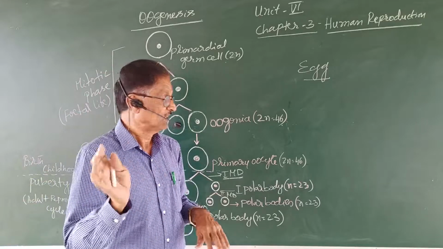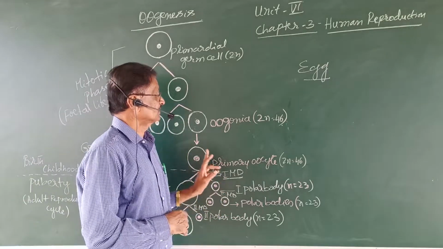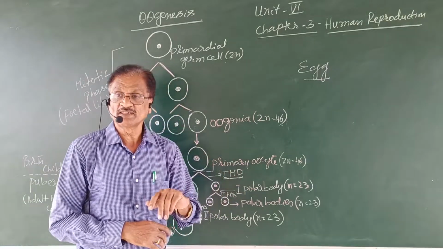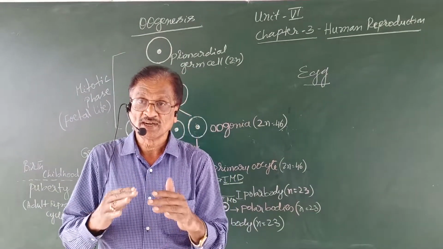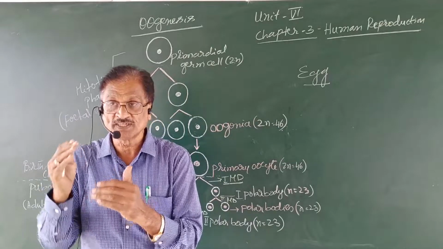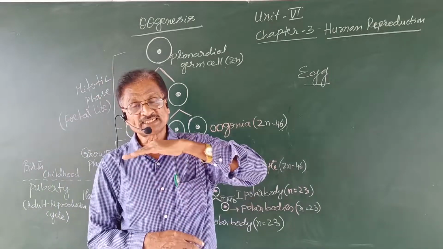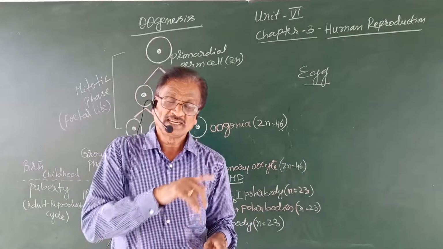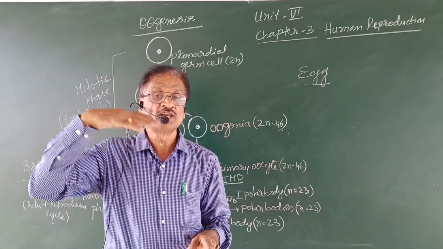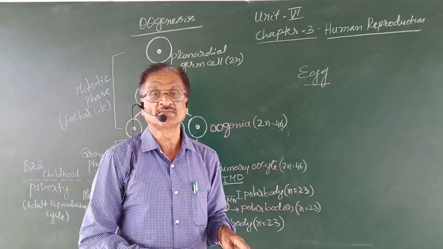Before birth, the primary oocyte even undergoes meiotic division, completes the prophase first, and is arrested at that stage itself before birth. Further development occurs only after puberty.